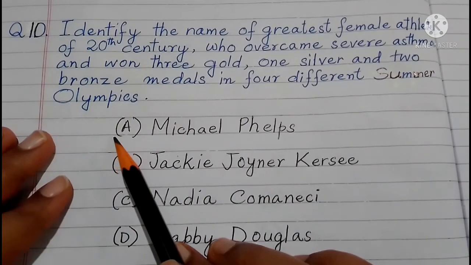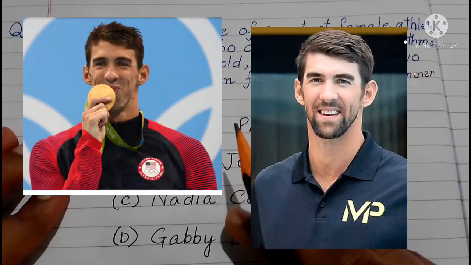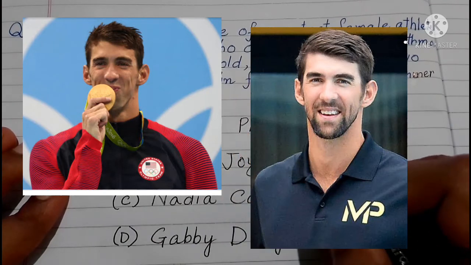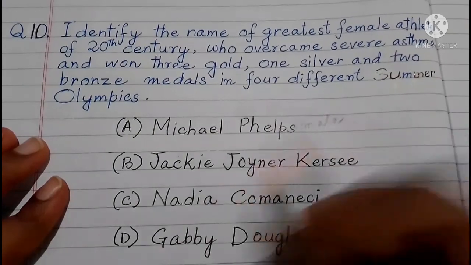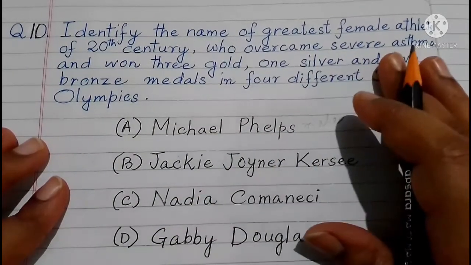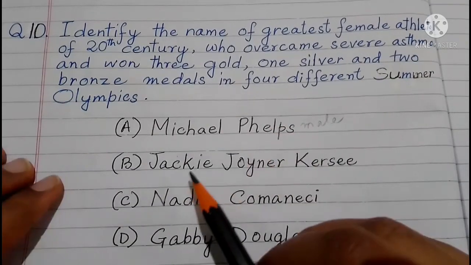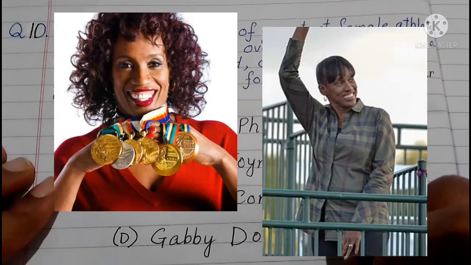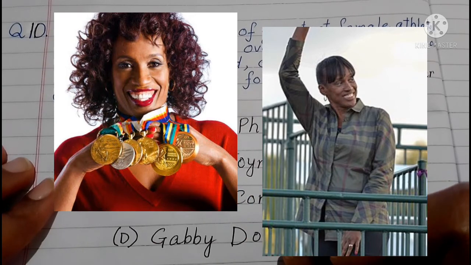So option number 1, Michael Phelps. Michael Phelps is not a female athlete. He is an American swimmer, so he is a male. So it's not correct. They have asked for a female athlete, and he is a swimmer. Next, Jackie Joyner Kersee. Let's see who Jackie Joyner Kersee is.